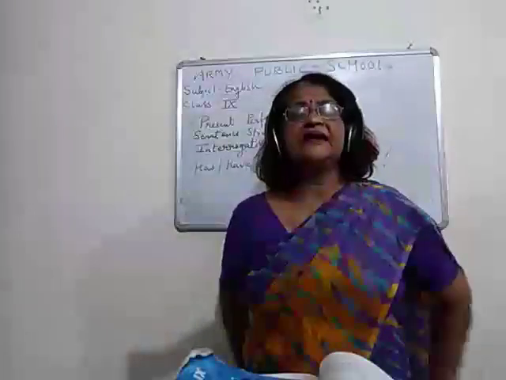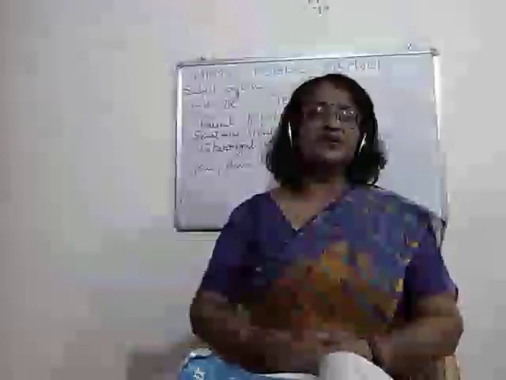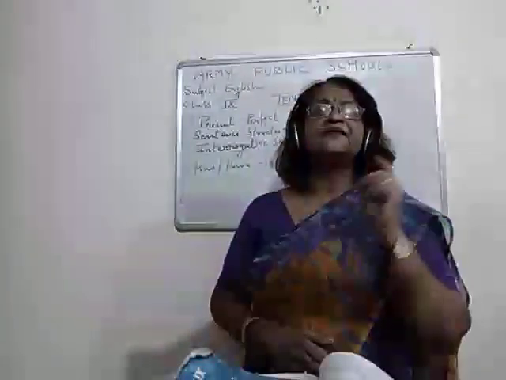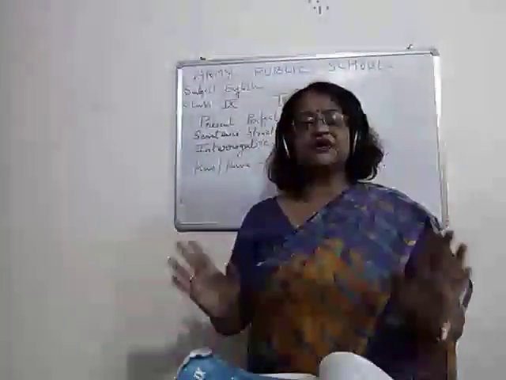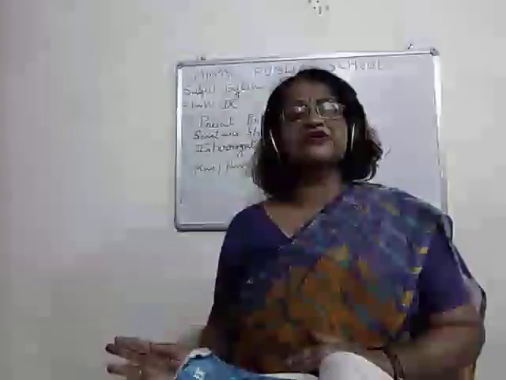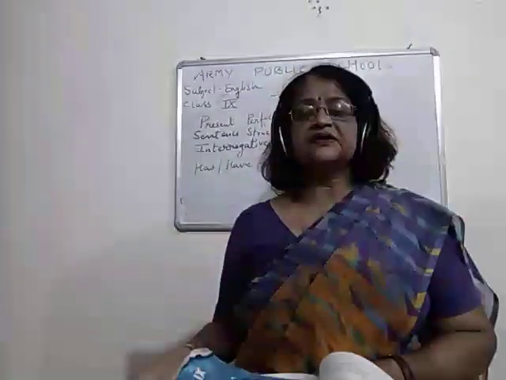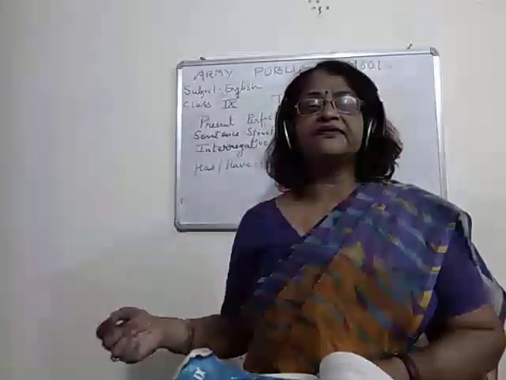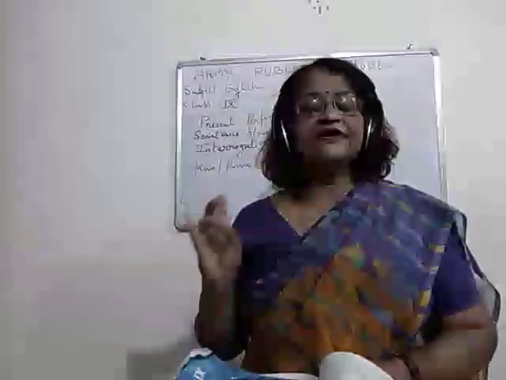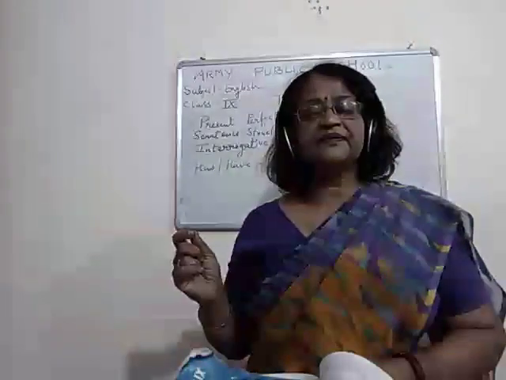So children, you can see that the use of has and have changes according to the subject. Just remember children, has is used with the third person singular. That's all. And with others, we always use have. With I we use have. With we use have. With you we use have. With they we use have.